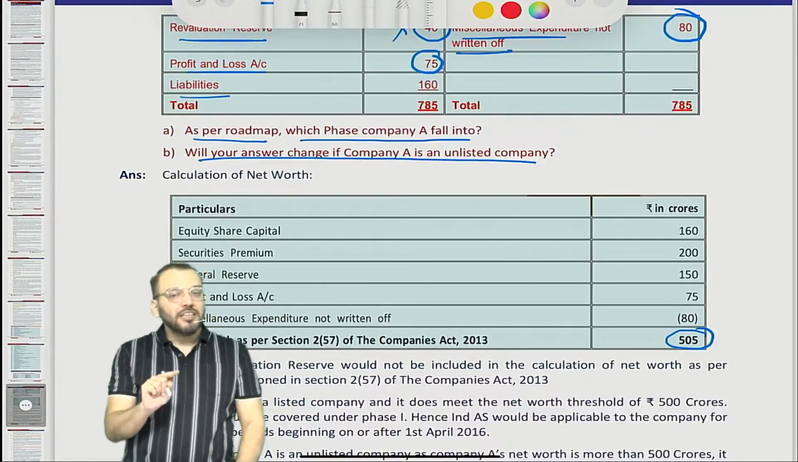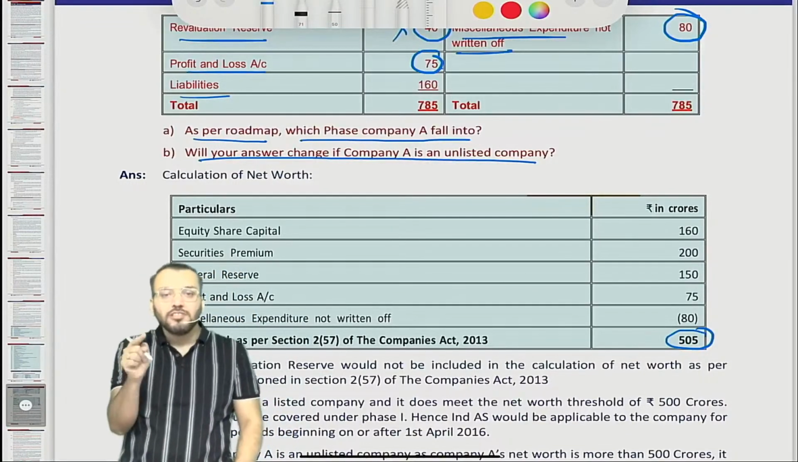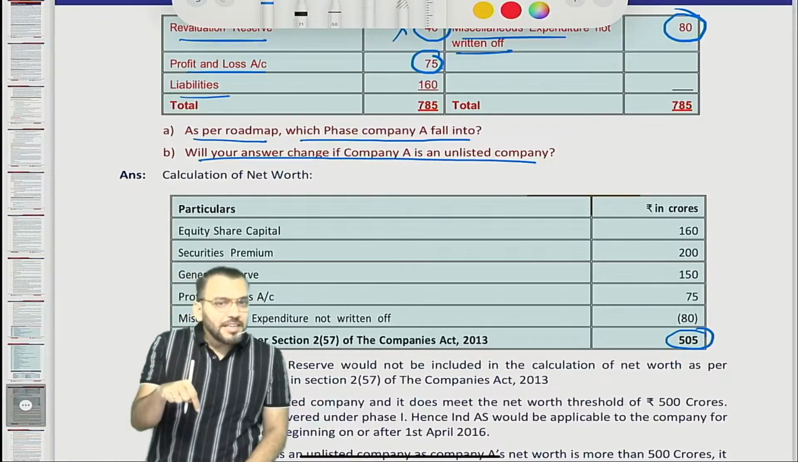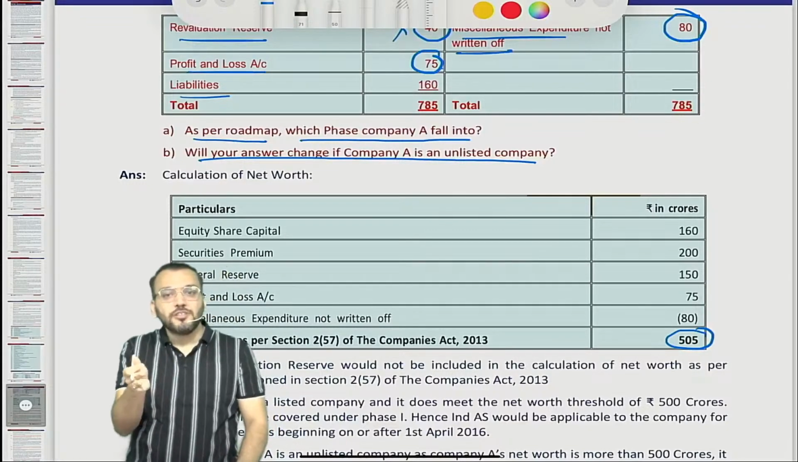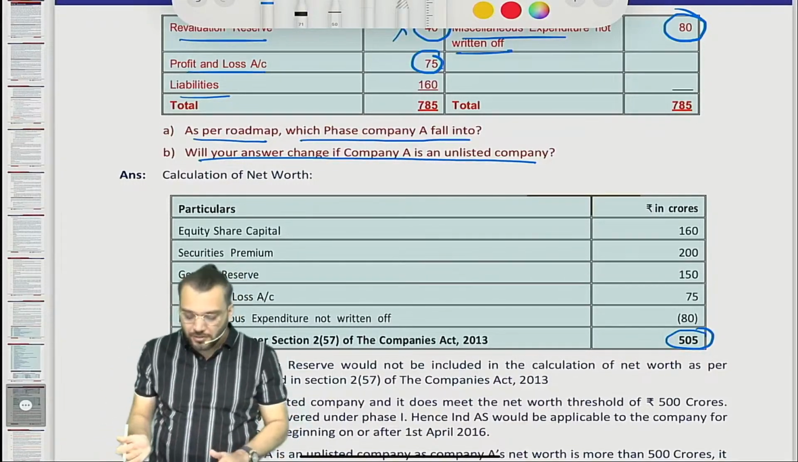It means, can you see it is a listed company and the net worth is equal to or more than 500 crore. So can you see, for this company Ind AS will be applicable under phase 1, means it will be applicable from 1st April 2016 on a mandatory basis. On a mandatory basis. So done. Correct now.